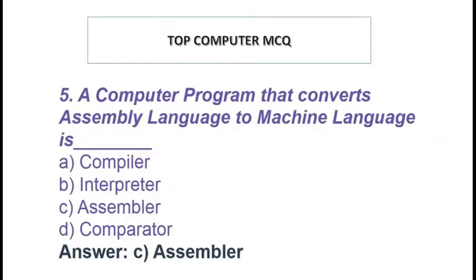A computer program that converts assembly language to machine language is option A compiler, option B interpreter, option C assembler, option D comparator. Answer option C assembler.